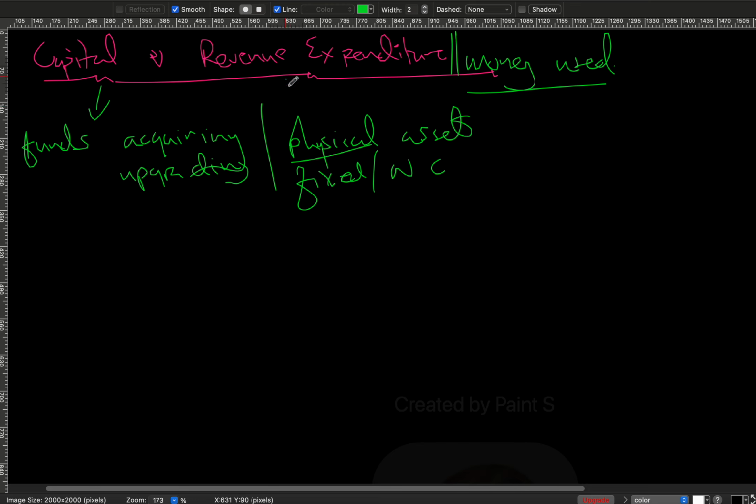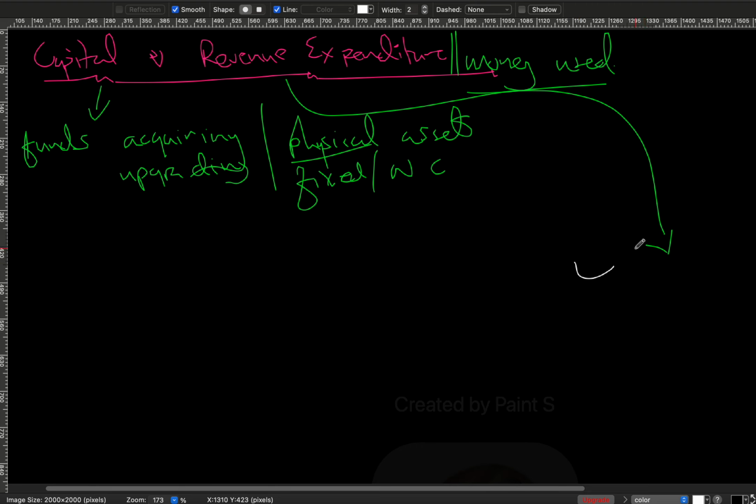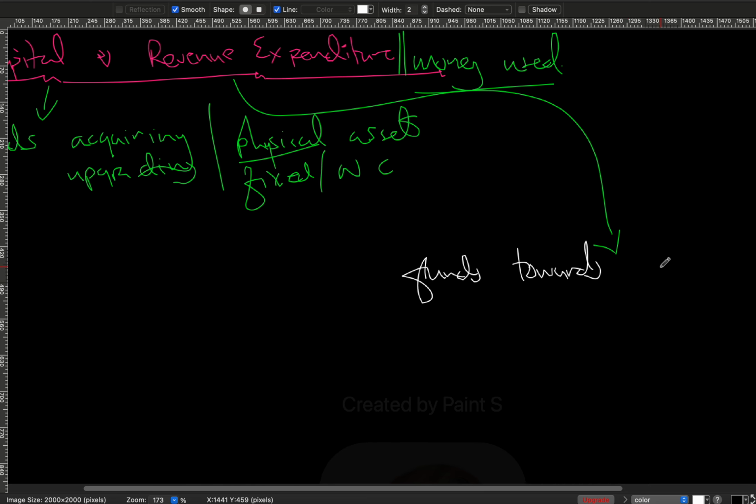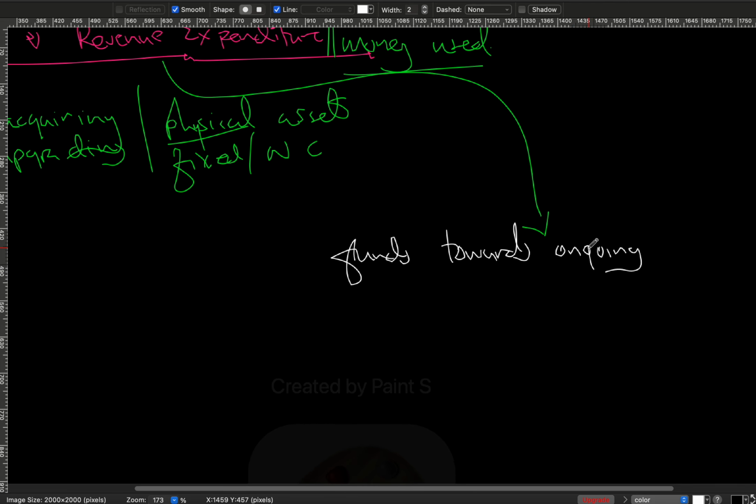As you might have guessed, on the other side of the coin, when we're talking about revenue expenditure, we're talking about amounts of money that are used not in acquiring fixed assets, but in day-to-day business operations. We're talking about funds towards ongoing expenses. These are basically short-term funds.